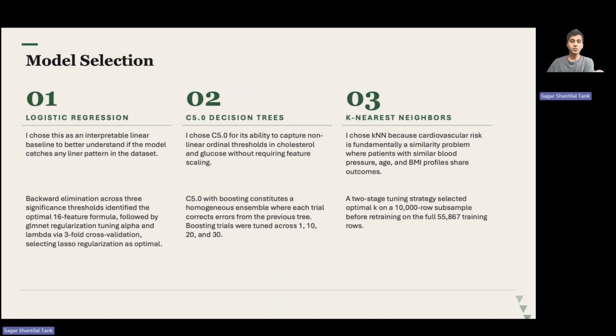So now we'll take a look at the three models that we built. First is the logistic regression. It acts as an interpretable linear baseline. It tells me exactly how much each predictor contributes to the disease.